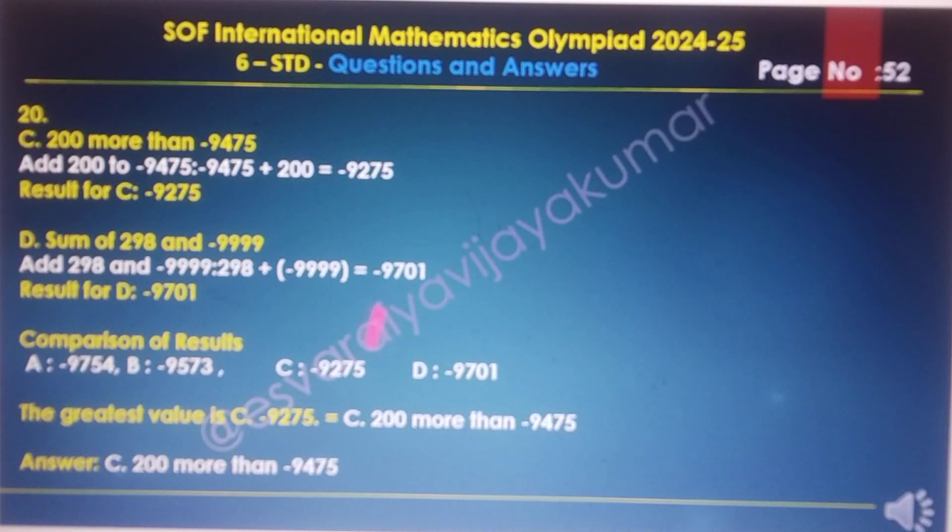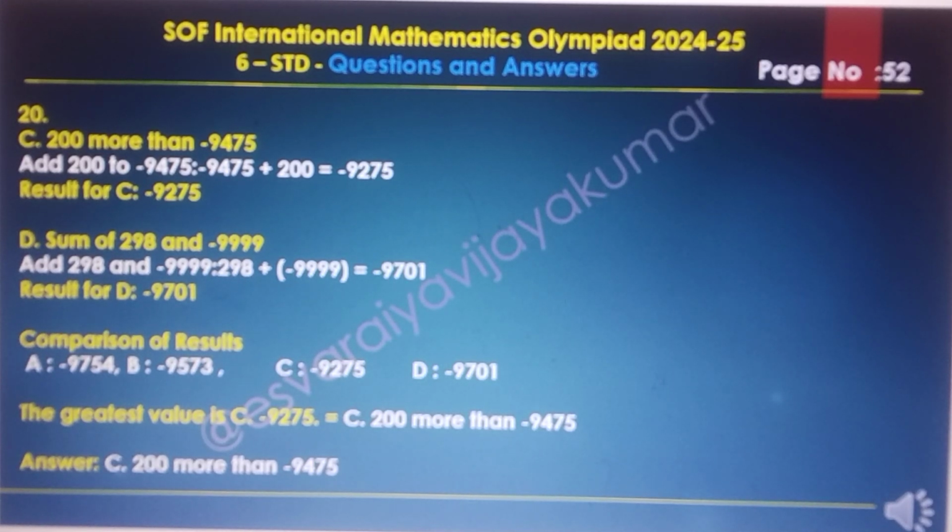Option C is 200 more than minus 9475. Adding 200 to minus 9475, we get minus 9275. So option C is minus 9275. Option D is the sum of 298 and minus 9999. Adding 298 and minus 9999, we get minus 9701.